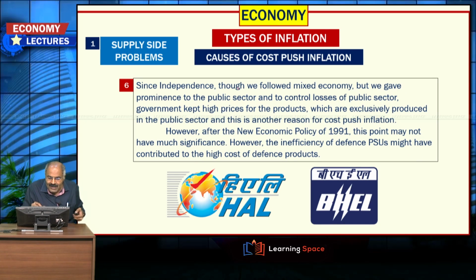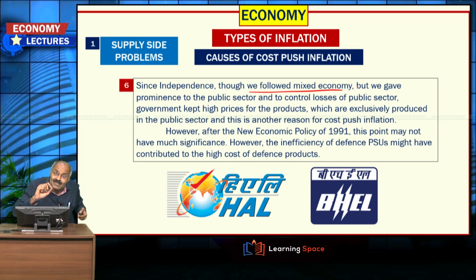Then after independence we followed a mixed economy, all of you are well aware, but a lot of protection and prominence was given to the public sector. What the government did from the 1950s to around the 1990s to protect the public sector was keep high prices for the products exclusively produced in the public sector.